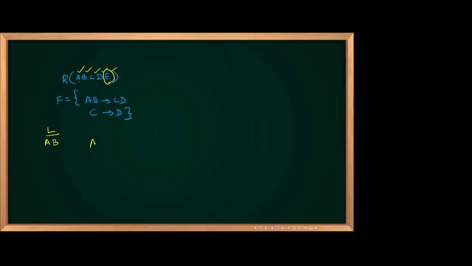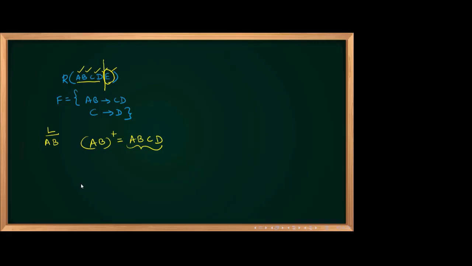So first I will check with AB. I will take the AB closure. What is the AB closure? AB closure is AB, and AB gives CD, so ABCD. E will never come because it is not there in the functional dependency. I got A, B, C, D with AB. One thing is very clear: AB will be part of all the candidate keys, and without adding anything I got all the attributes except E. Now, should AB be a candidate key?